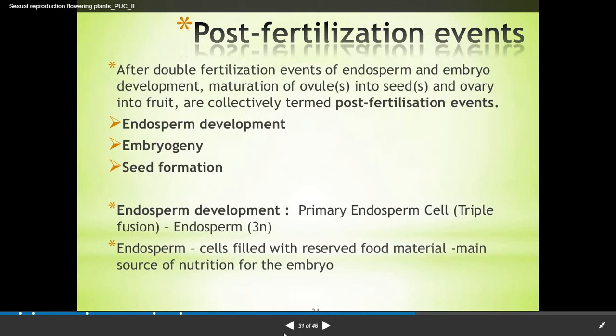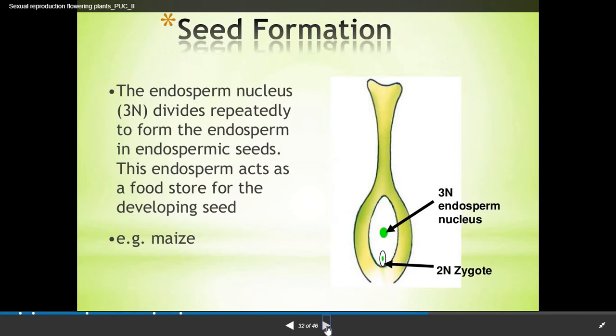Now first we will see endosperm development. The primary endosperm cell that results from the triple fusion is endosperm, which is 3n, that is, the ploidy level is 3n. Endosperm cells are filled with reserve food material, and the main function of the endosperm is to provide nutrition to the developing embryo.